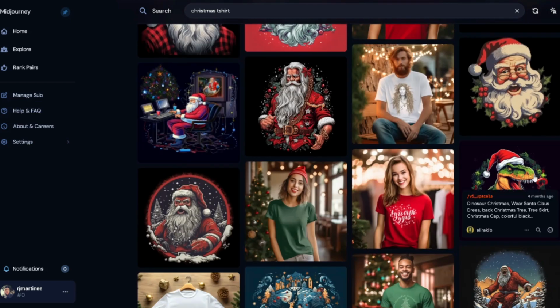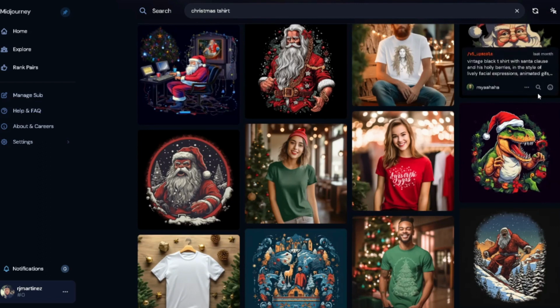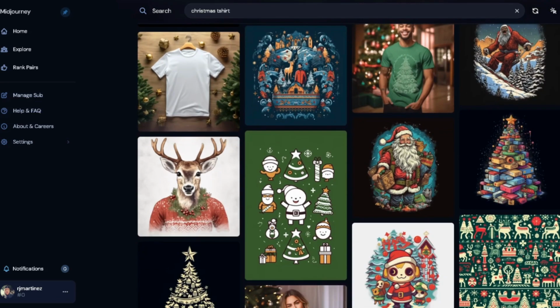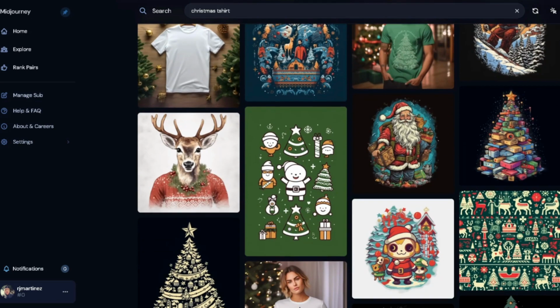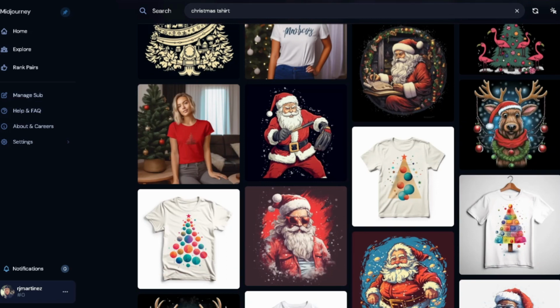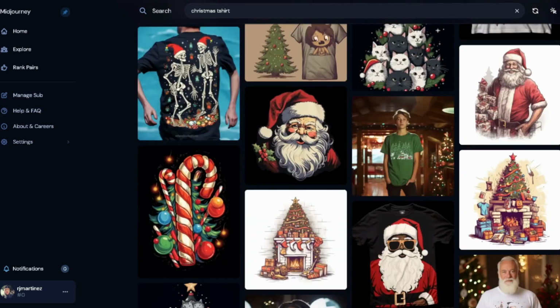Look at a T-Rex. That's clean. That's a cool one. That will work perfect on a t-shirt, I think, just alone by itself like that. Snowboarding, you got Santa Claus snowboarding. You got different presents. You got a reindeer over here, or deer. You got a Christmas tree made with board games. That's cool, right? Got another reindeer. And we're going to keep going, but this is a perfect example of how to find different niches.